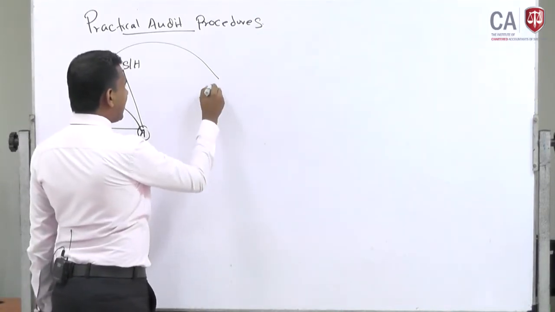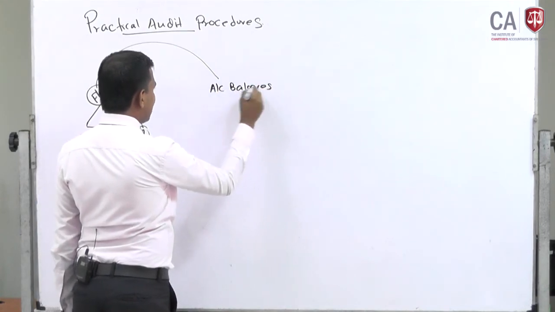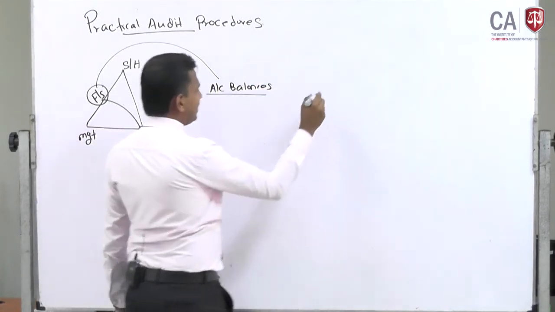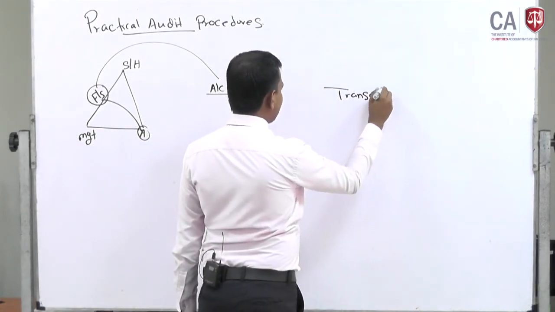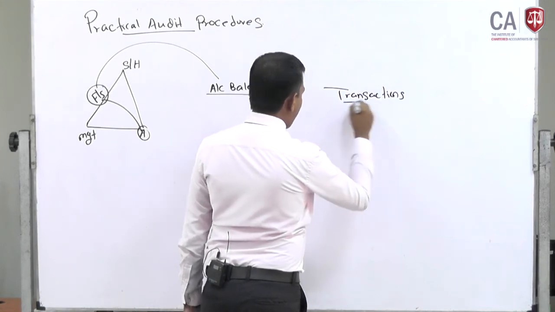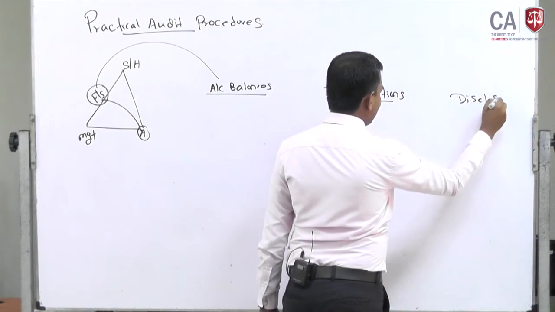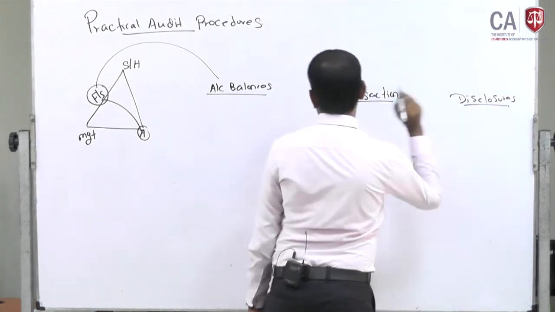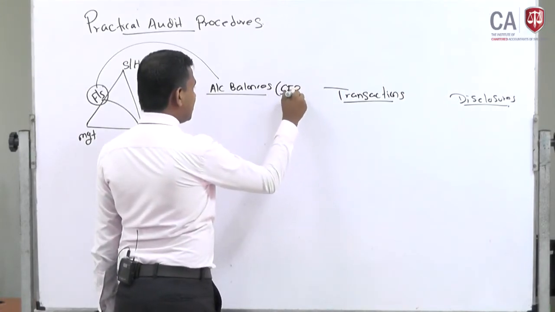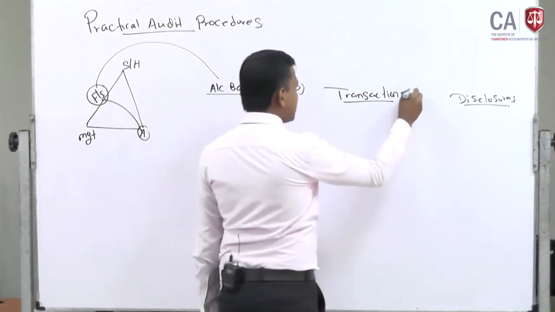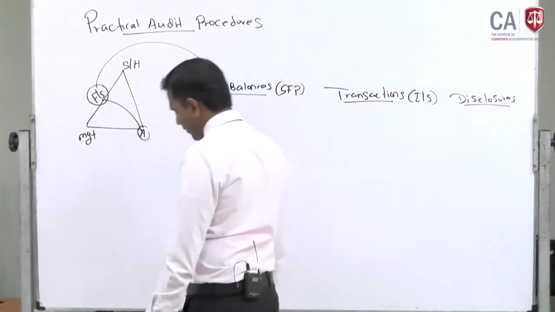One is account balances, other one is transactions, other one is disclosures. Account balances mean statement of financial position, otherwise balance sheet. Transactions mean basically income statement, and disclosures can be there everywhere.